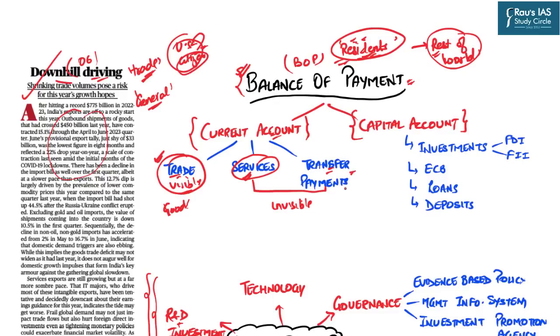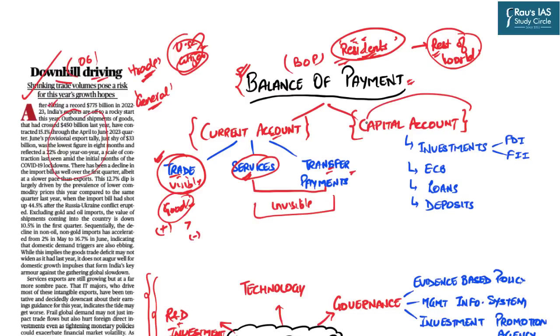For example, if any grant is provided by any country to India, or India provides a grant to any other country, right? So if I am saying that we are having a trade surplus, that means our export of goods is more than the import, and hence we are earning. If I am saying that there is a trade deficit, that means we are importing more goods, hence sending out the dollars, right? So that will be a deficit.